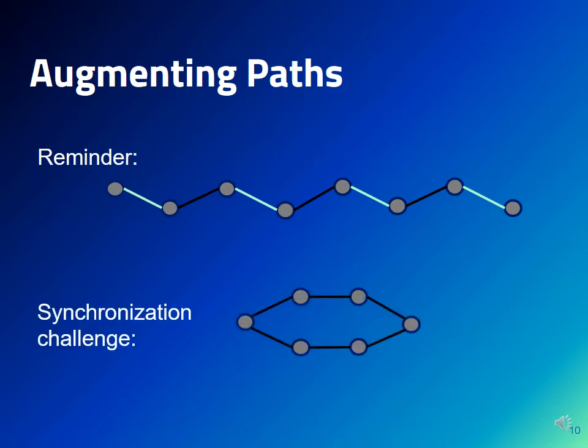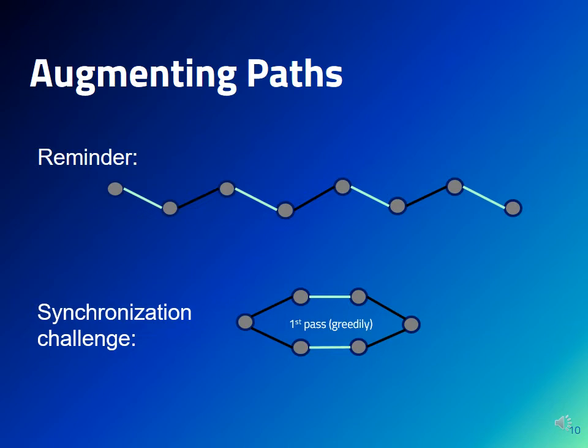However, when trying to do that, we run into a synchronization issue. Consider the lower graph on this slide. Assume that in the first pass we have greedily constructed this matching. Then, in the next pass, we should extend at least one of the edges of this matching into an augmenting path. This requires us to pick either the top 2 black edges or the bottom 2 black edges.